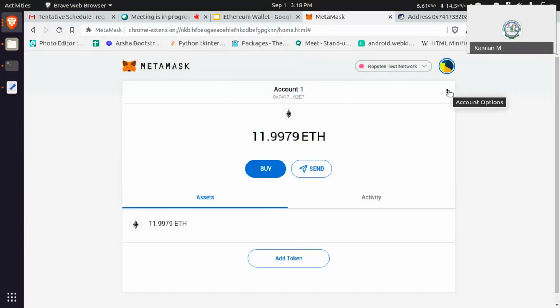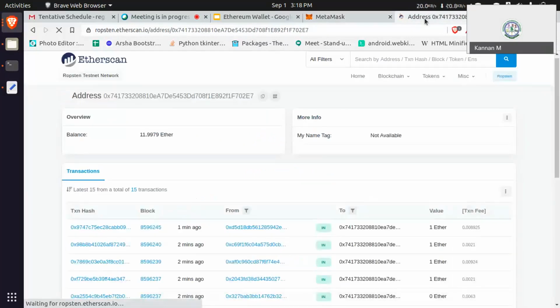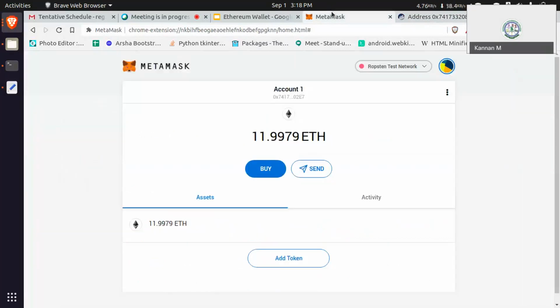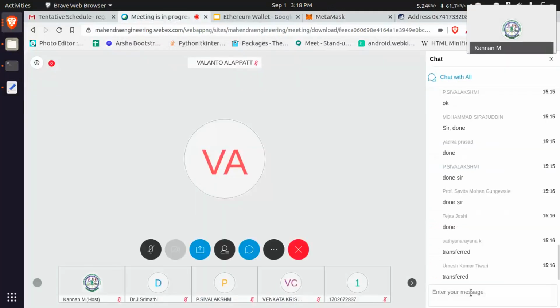How can we export the private keys? Try to export your private key, and then you can see the hex.